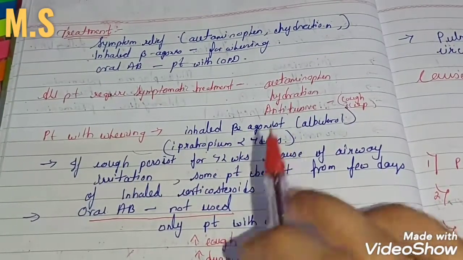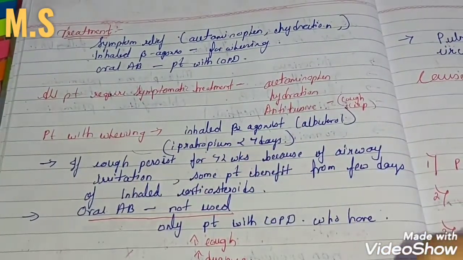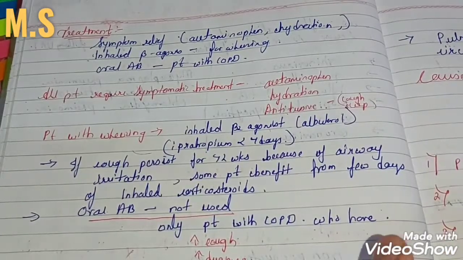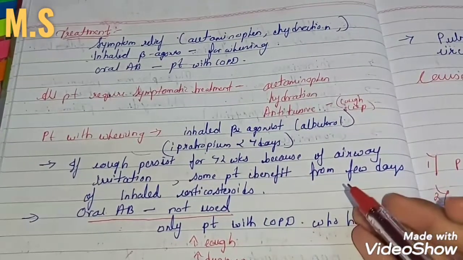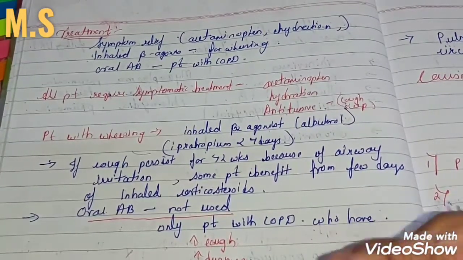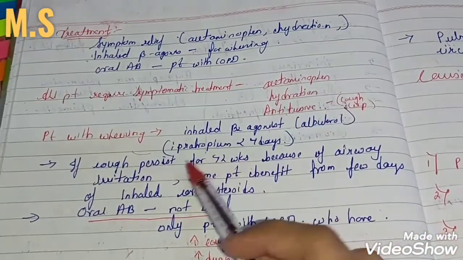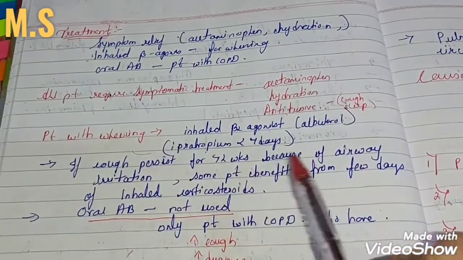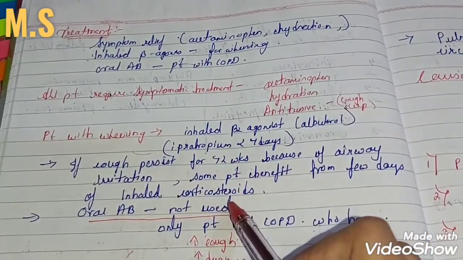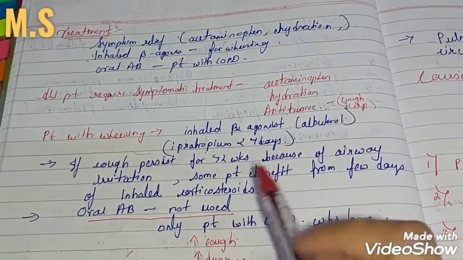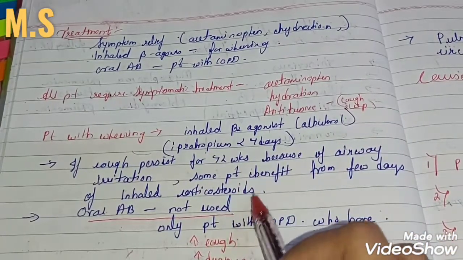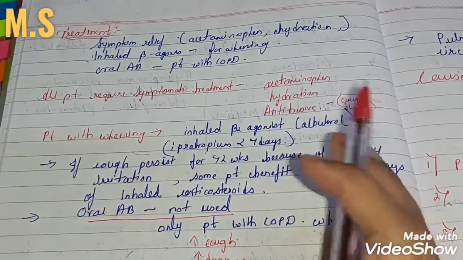I have told you that cough is the last symptom to subside in acute bronchitis, it may take 2 weeks, 3 weeks, and in some cases it takes months. But if it persists more than 2 weeks, you have to give inhaled corticosteroids. But just remember, you have to give it at low doses because corticosteroids have many side effects. The best way is to not give it.